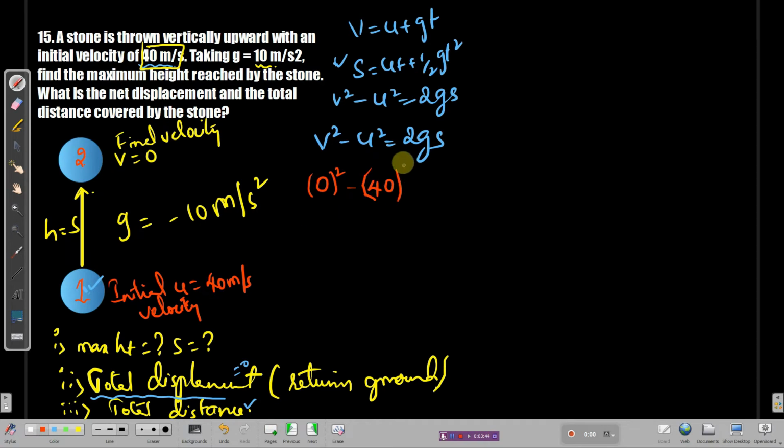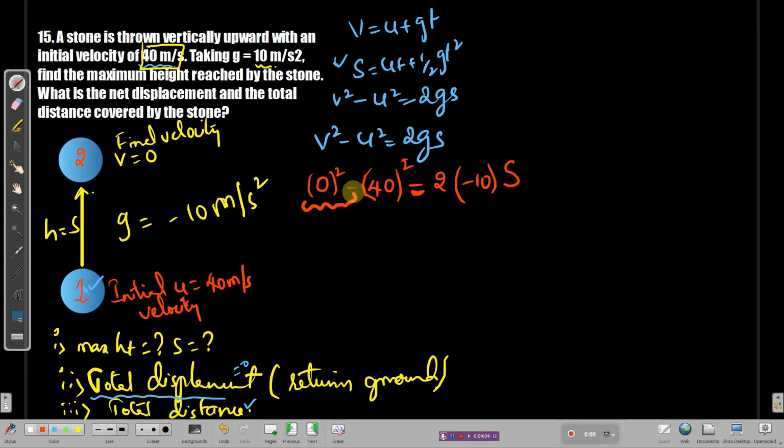I'm writing up here. Square, don't forget that, and don't forget to write the values in brackets, and read the question and read the answers while writing mathematical expressions. It will be better if you read and write. Equal to is equal to only, 2 is 2 only. What is g? Acceleration due to gravity, minus 10 meter per second square. What is s? We have to find.